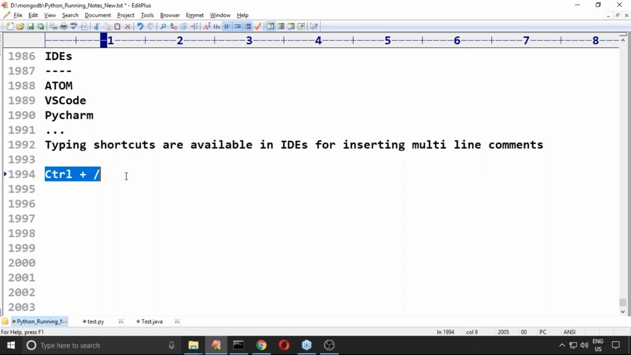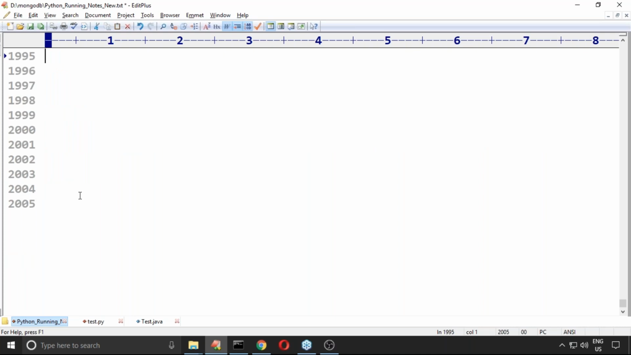Suppose I want to remove the comment. Select all the lines again, and then type control plus forward slash. Automatically the comments will be removed. Any doubt? Yes, friends.